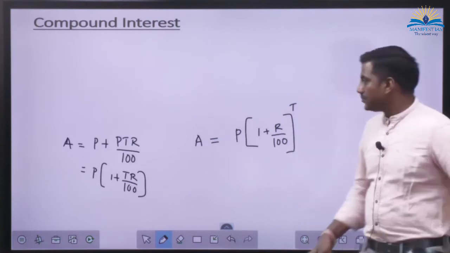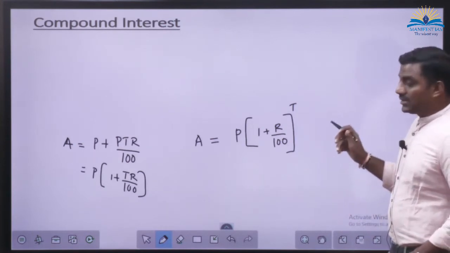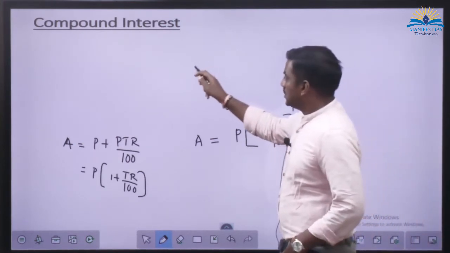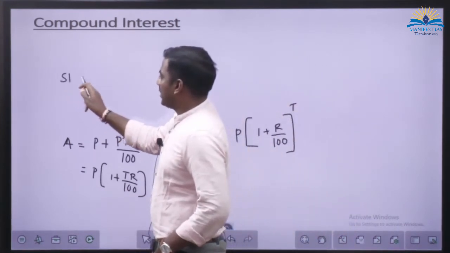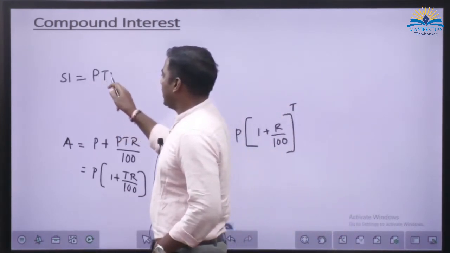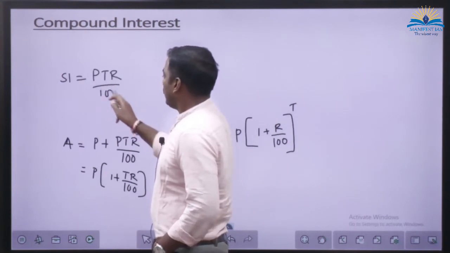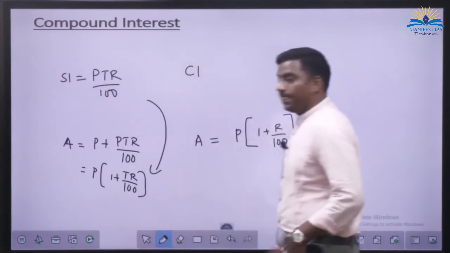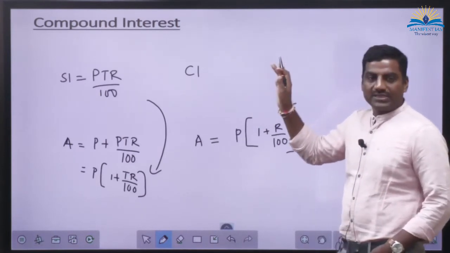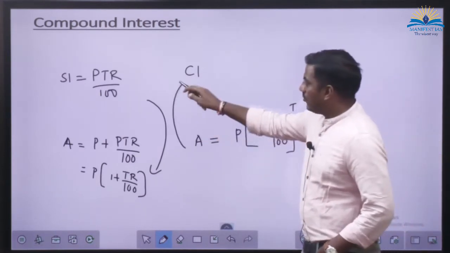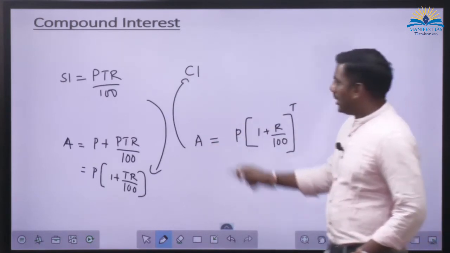Done? So done this, then how to find out compound interest then? Here we proceeded by simple interest, that is PTR by 100, and we built on this formula. But here we don't have the initial formula for compound interest, but from A we go to find the compound interest.